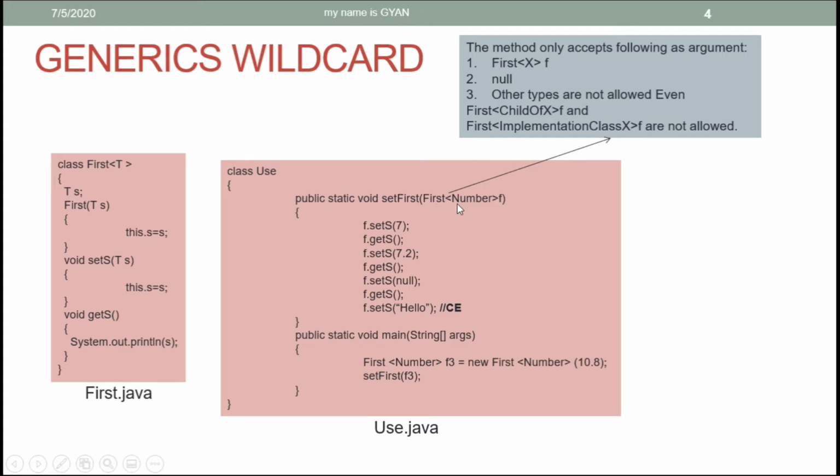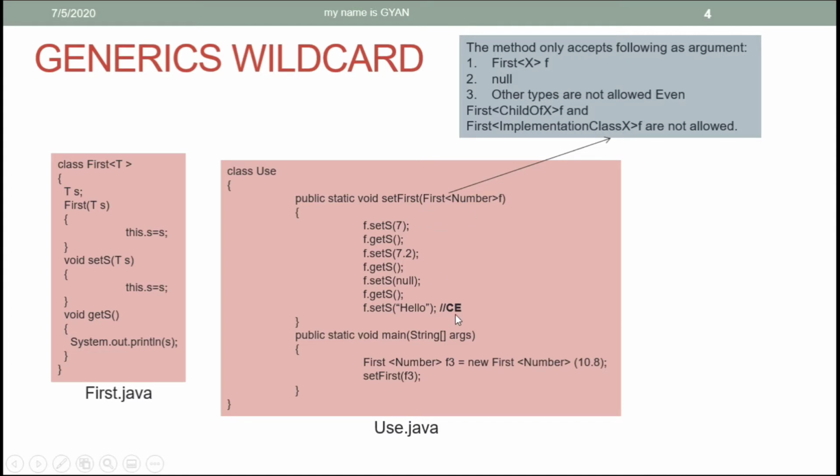But other types are not allowed. Even the class First with a child of X, meaning a child of Number in this case, is not allowed to be passed as the formal argument. And if X is an interface, then the reference of the class First with an implementation class of X as its type argument is not allowed.